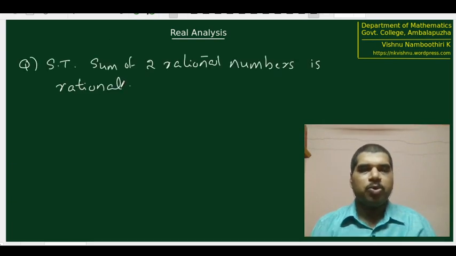To prove what we promised, we are going to see this simple problem: the sum of two rational numbers is again a rational number. Using this problem, we will prove that between any two real numbers there is an irrational number.